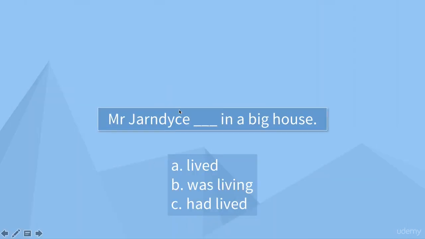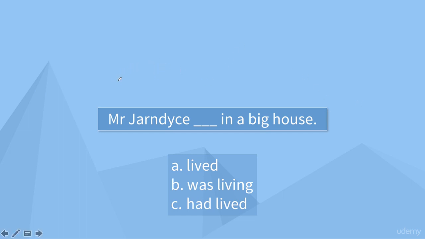Now, a question for you. Mr. Jarndyce in a big house. All of these are grammatically correct. Mr. Jarndyce lived in a big house, was living in a big house, or had lived in a big house. However, only one of them is past simple. Should be quite easy.